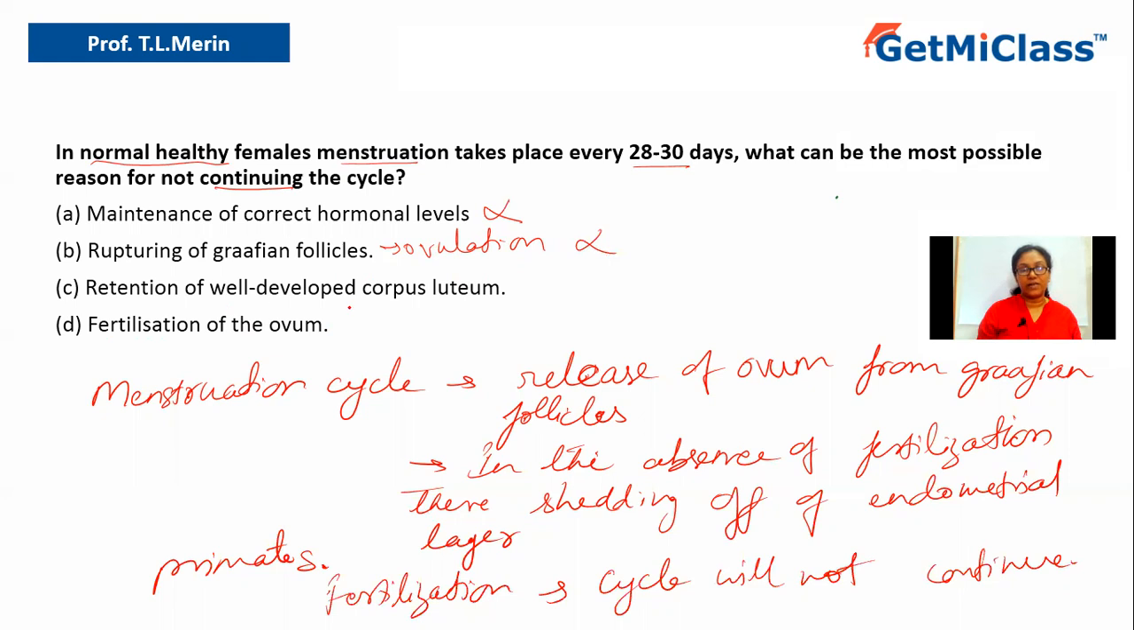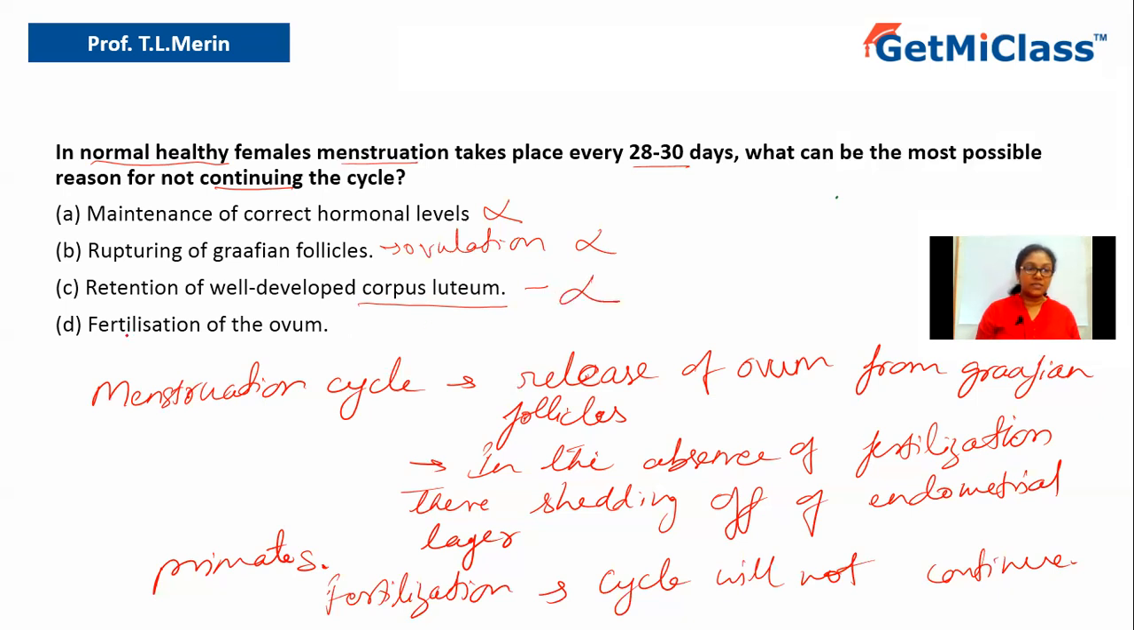Option C says retention of well-developed corpus luteum. Corpus luteum is formed after the rupturing of the Graafian follicle. Once the Graafian follicle ruptures and releases the ovum, it will get converted to corpus luteum. The corpus luteum produces progesterone, so as to improve the development of the endometrium, so that if there is fertilization, the ovum can embed into the endometrial layer. But the development of corpus luteum occurs every cycle. So that doesn't mean that the cycle will not continue, hence it is ruled out.